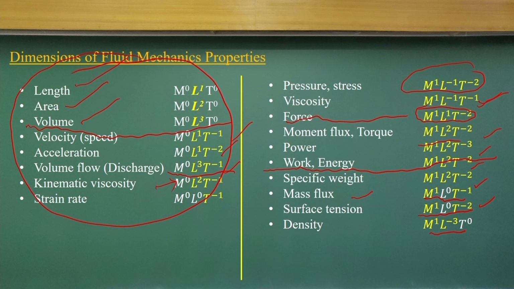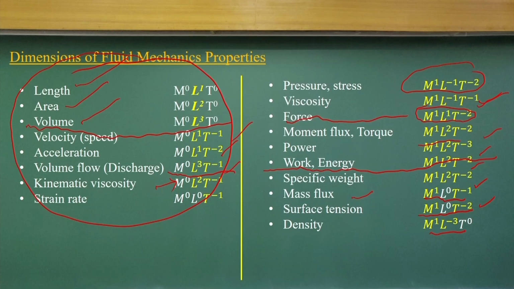So, if you know the very basic definitions of these fluid properties, you can easily write these properties in terms of dimensions, in terms of mass, length and time. So, it is very easy.